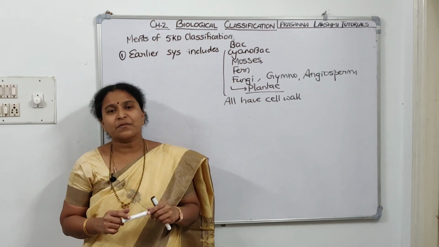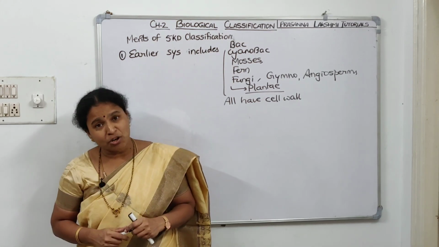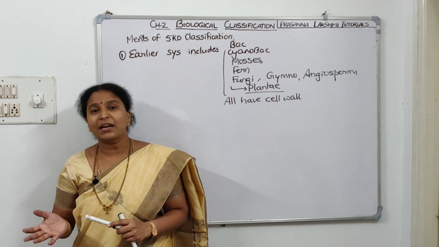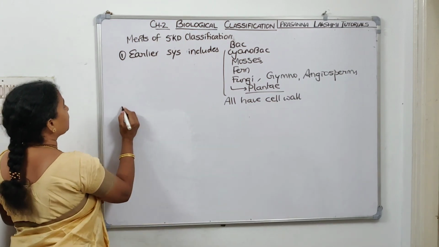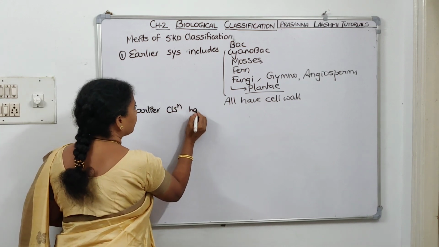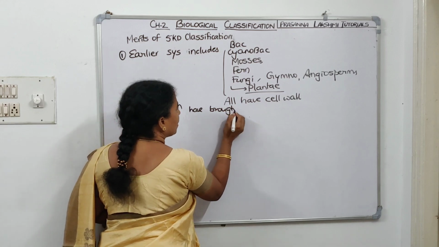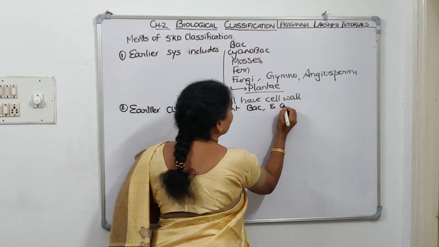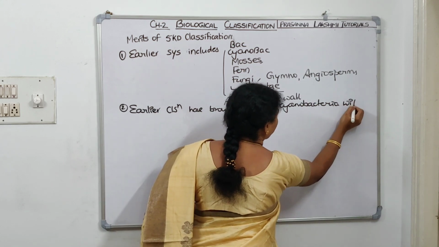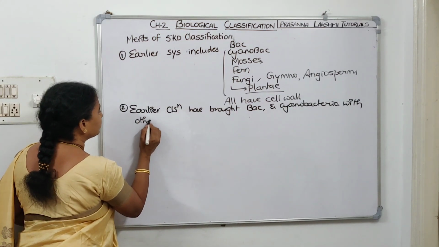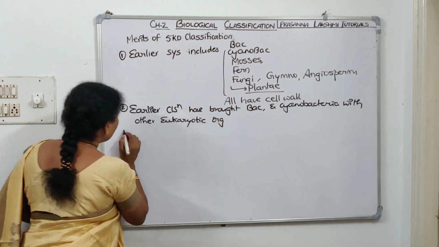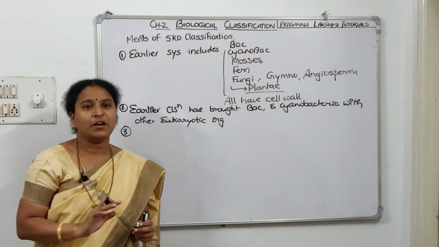So this earlier classification brought bacteria and cyanobacteria, which are unicellular, together with other eukaryotic organisms, right? Prokaryotic should be separate and eukaryotic should be separate. It brought these prokaryotic organisms together with eukaryotic organisms, which is wrong. Whereas in Whittaker's classification, he separated them into different kingdoms.